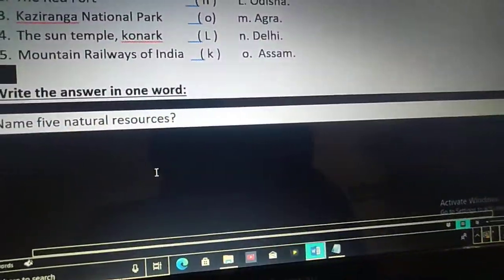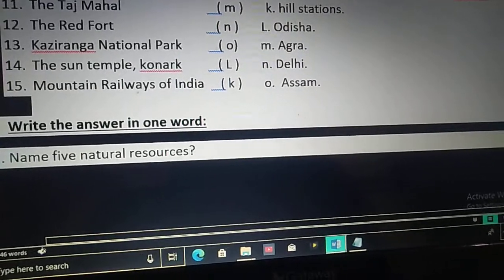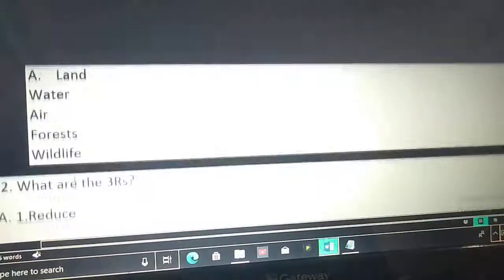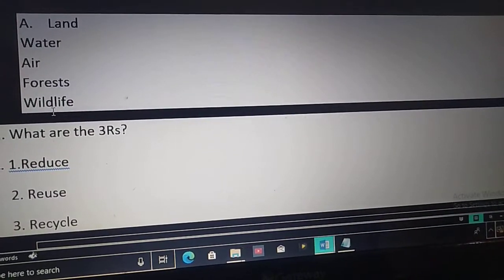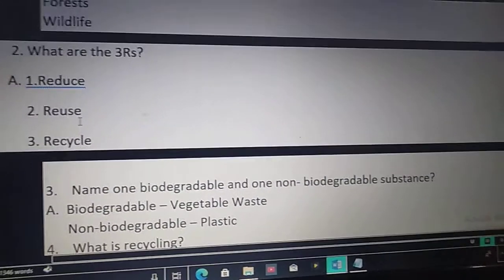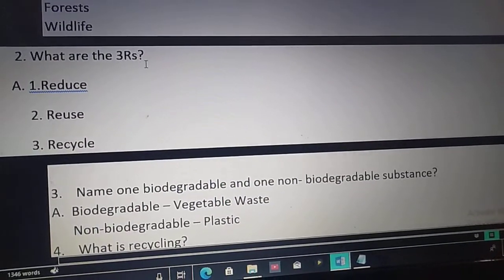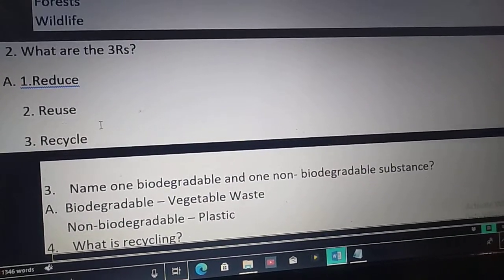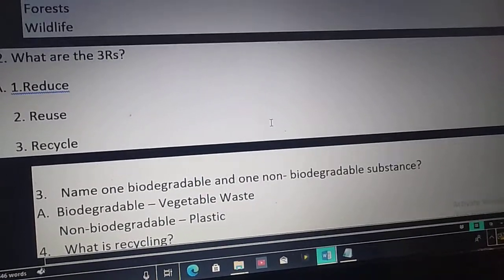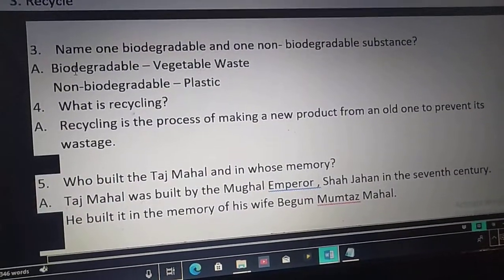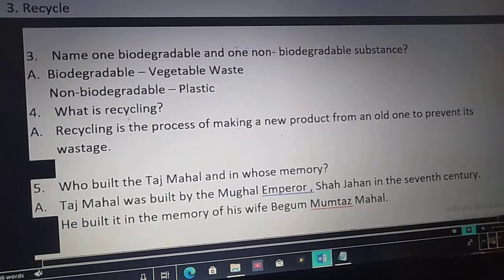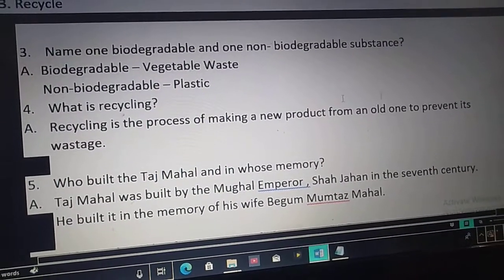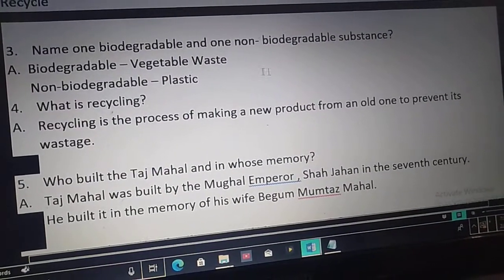Children, again I am going to repeat the short question and answers, you read along with me. First one, name 5 natural resources. Land, water, air, forest, wildlife are the 5 natural resources. Second question, what are the 3 R's? Reduce, reuse, recycle are the 3 R's. Third question, name one biodegradable and one non-biodegradable substance. Biodegradable substances are vegetable waste and non-biodegradable substances are plastic.